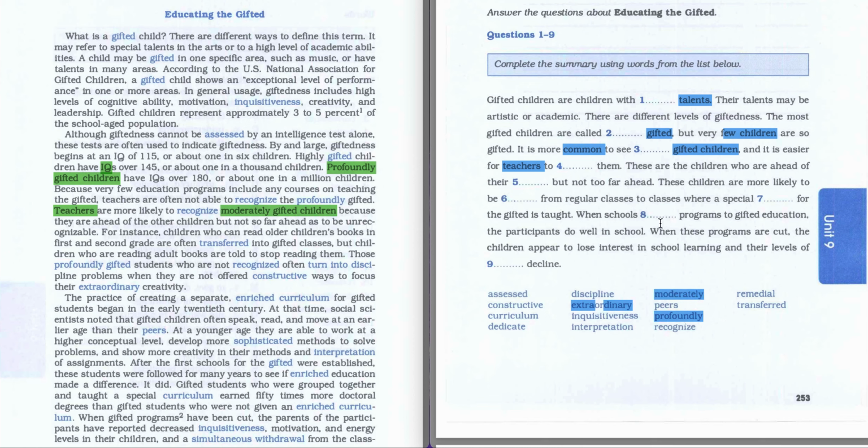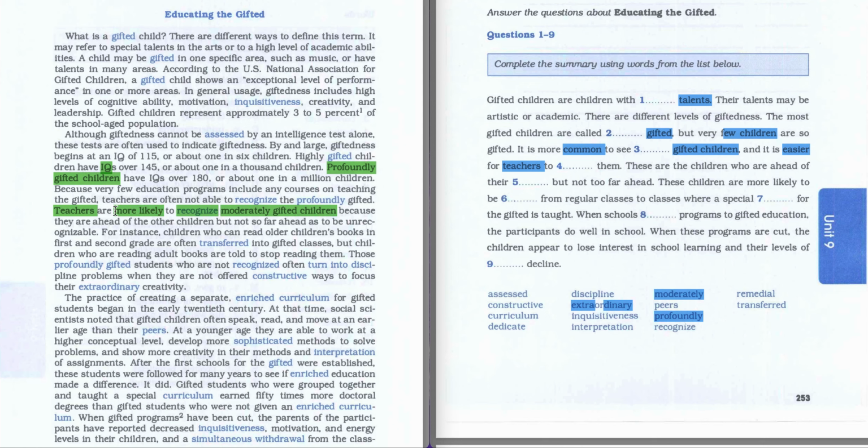So we go further. To do what? It was in the same sentence, and it was saying to recognize them. To do what? To recognize by teachers. And here we're saying easier for teachers. As you can see, easier means more likely.